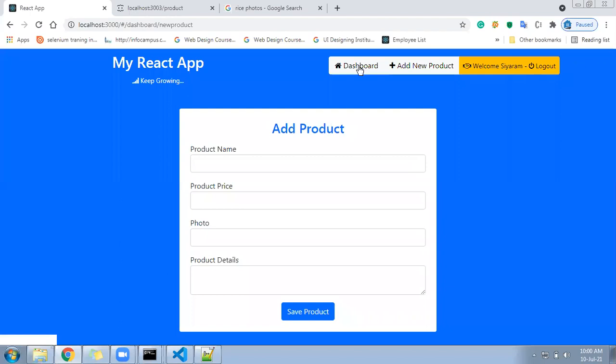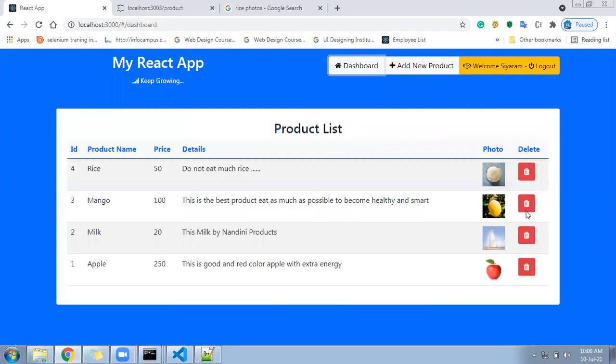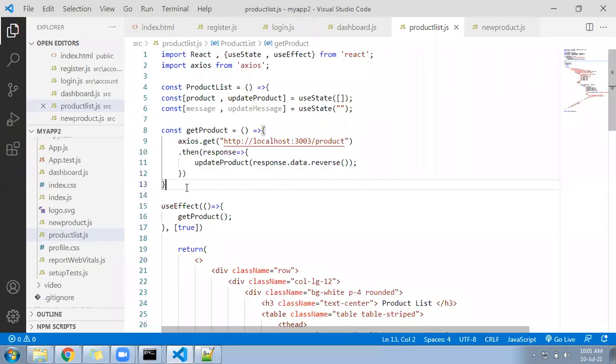Now next task is to delete the product. From here, whenever we click on any of the delete, that should get deleted. Message should reflect here, product deleted successfully. Okay, so hope you are ready to go ahead. Ready to delete the product. It's simple, not difficult, just one line function we can write.